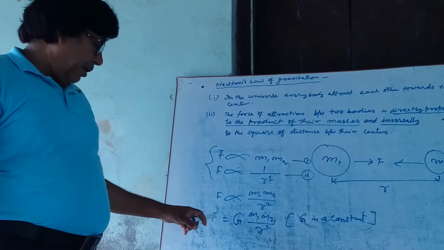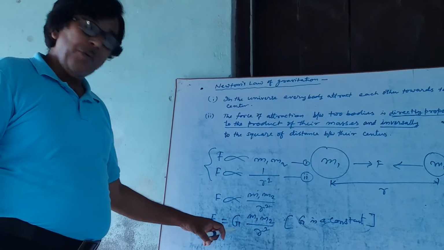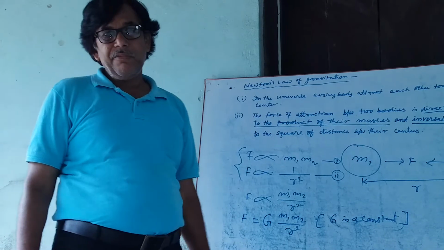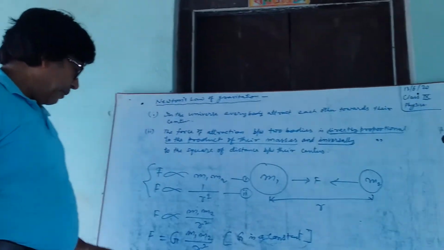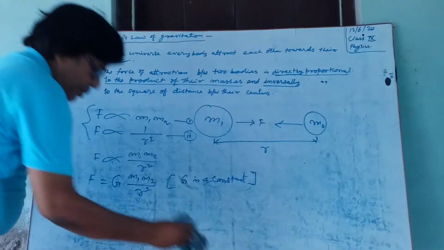Now we will find the unit of G and then the value of G. But before it, I am going to erase it.